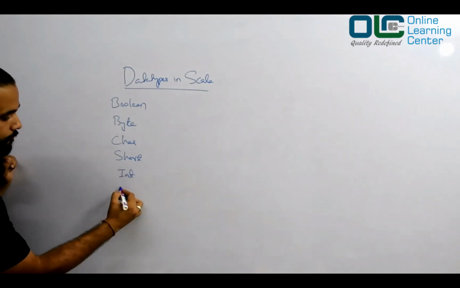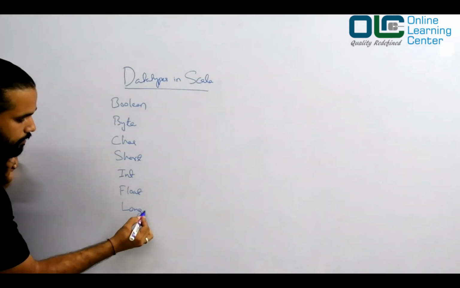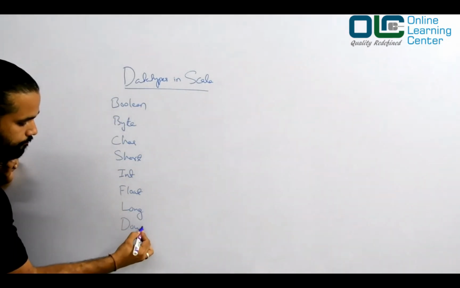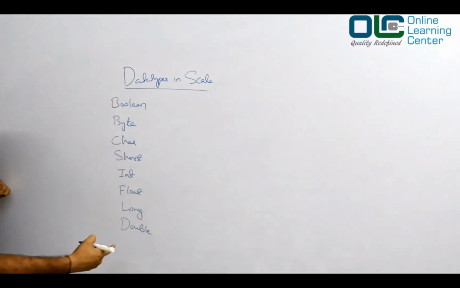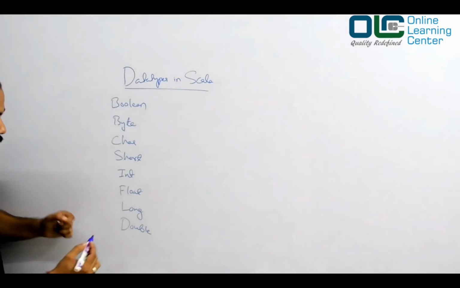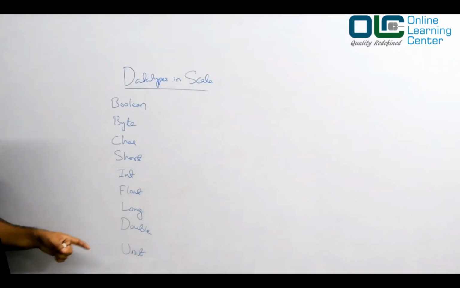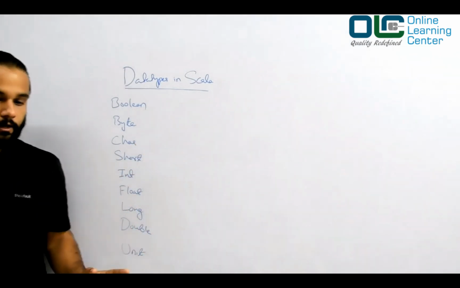Then we have float, then long, and then double. So these are the main data types in Scala, and then you also have something called unit. Now let's understand each of them.